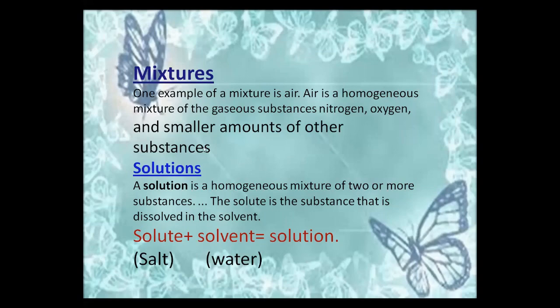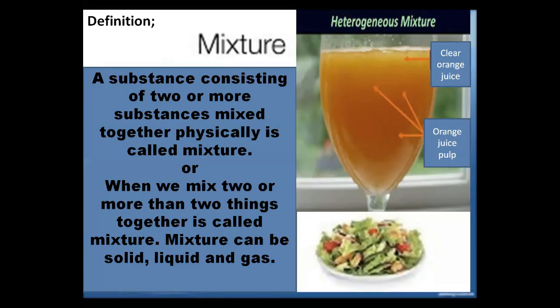Next slide. Okay, now mixture. There are two definitions in your textbook. A substance consisting of two or more substances mixed together physically is called a mixture. When we mix two or more things together, it is called a mixture. A mixture can be solid, liquid, or gas.